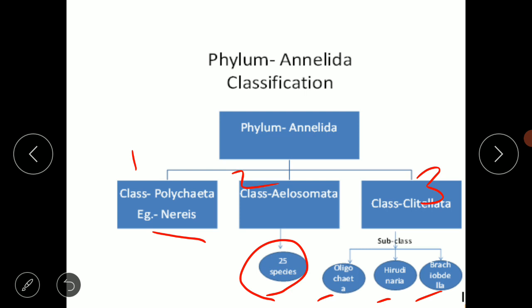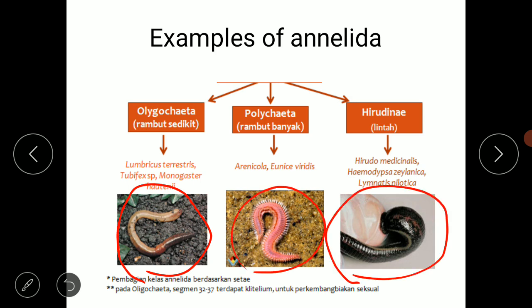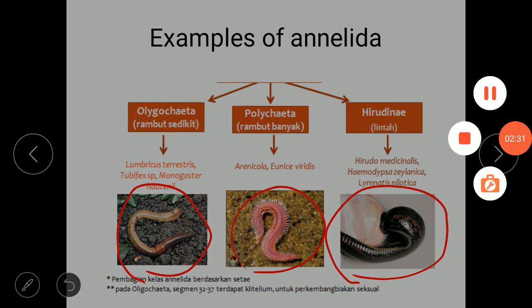Try to remember this chart of classification of phylum Annelida. Here certain examples are there. See, this is the earthworm from the Oligochaeta, Nereis from the Polychaeta, and leech from the Hirudinea. So these are the three different examples.